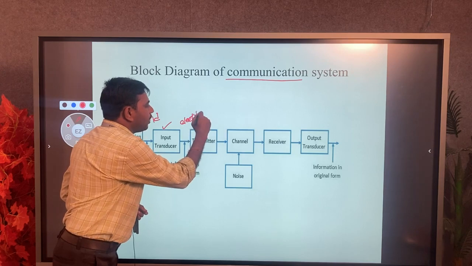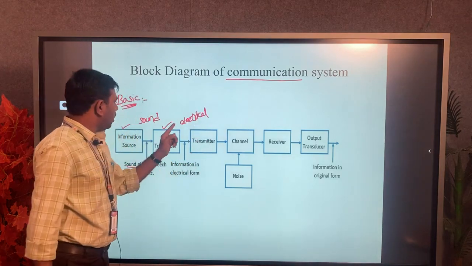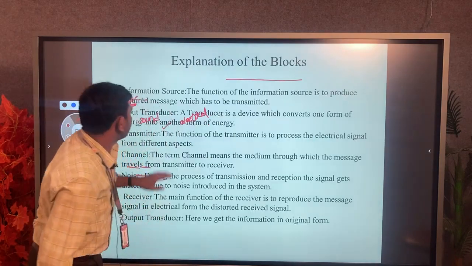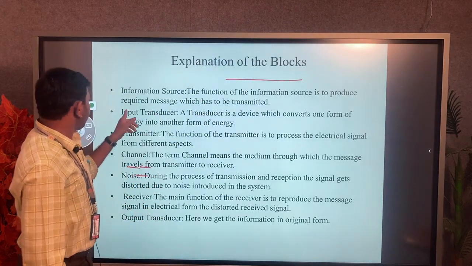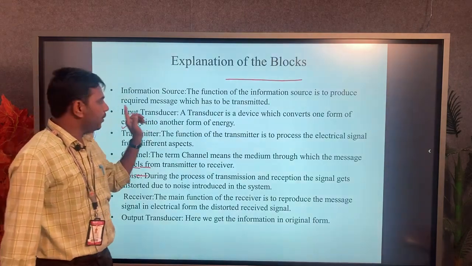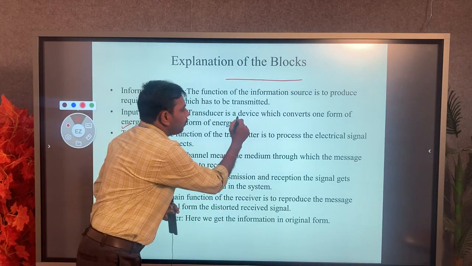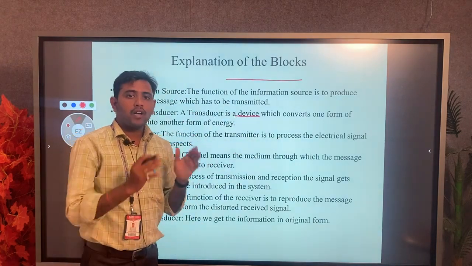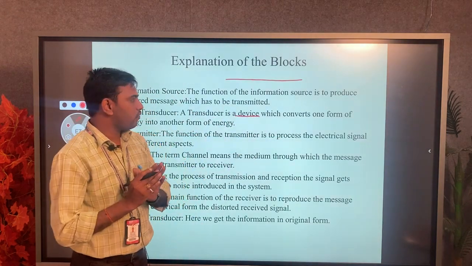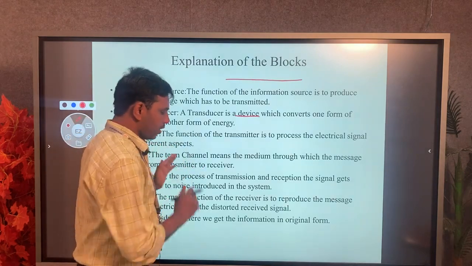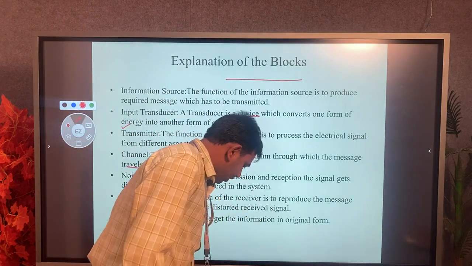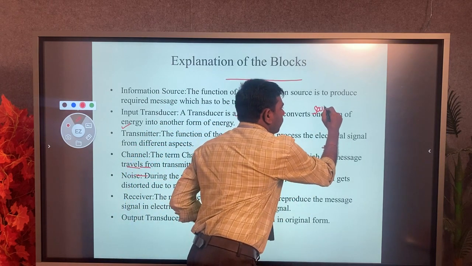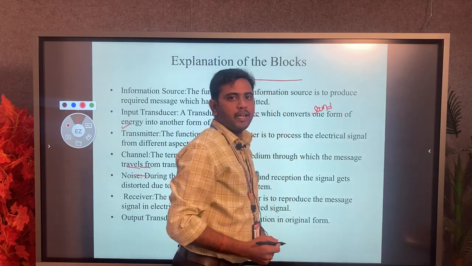How it is converted from one form to another form, we see in the next slide. The input transducer is a device. The device converts one form of energy to another form of energy. Here in the block diagram I am considering my information source as sound, which is nothing but voice.